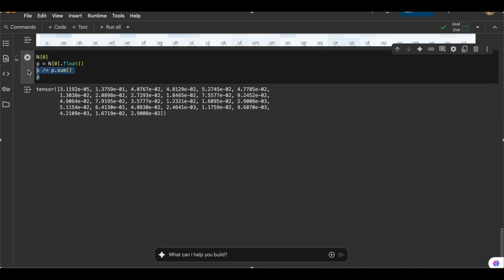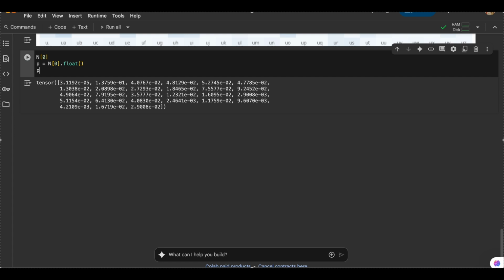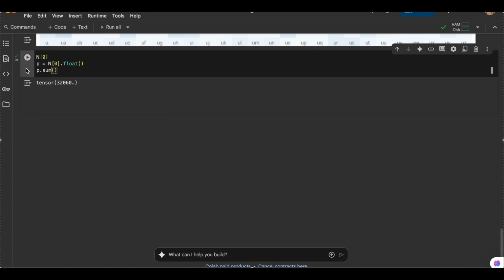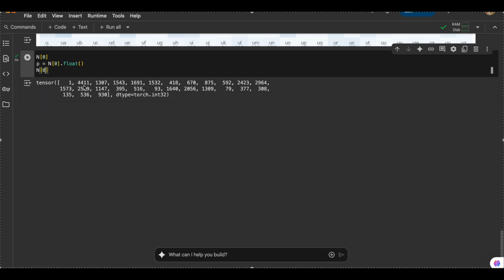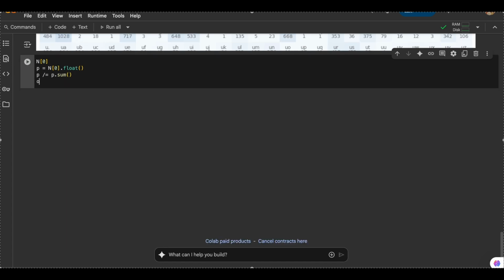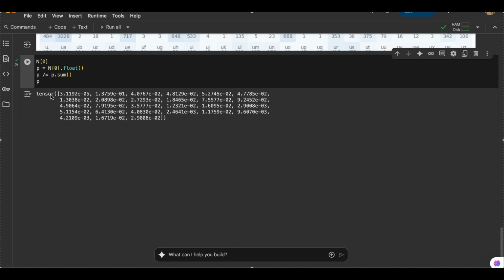So what I'll do is try to make it simpler. I'll print p.sum() first. P.sum() is 32,000 something, 32,060. What I'm doing is literally dividing every value of the first row, n[0], which I printed before, by that 32,000 number. So p divided by its sum, and p will be this.